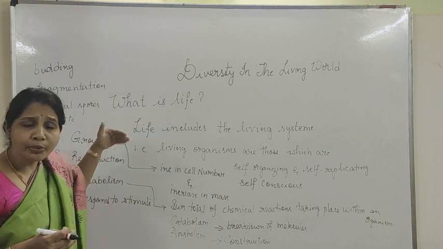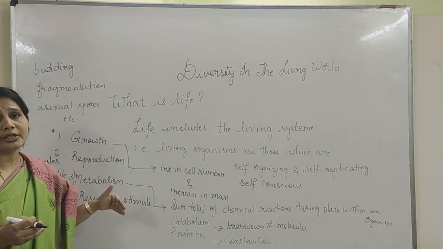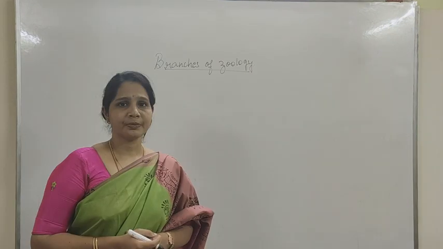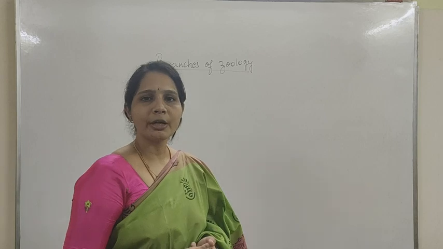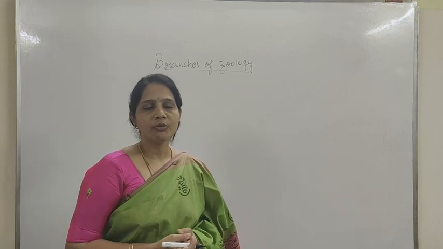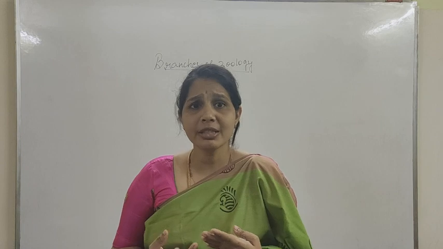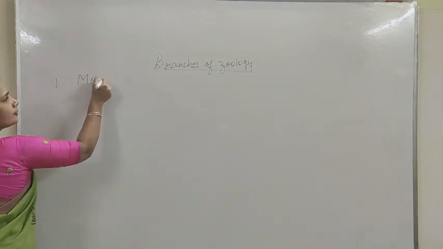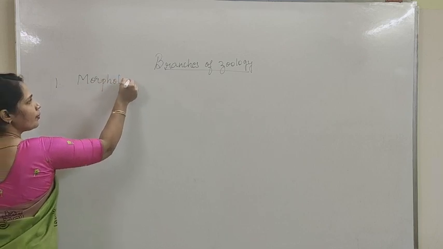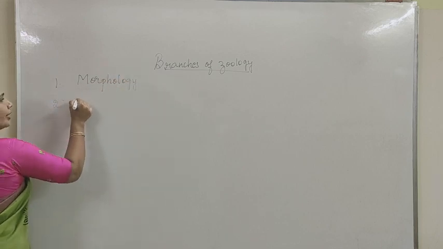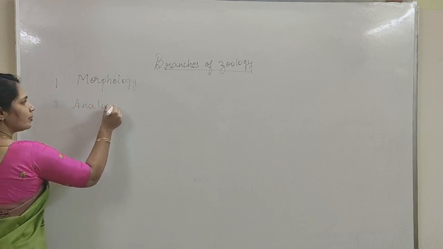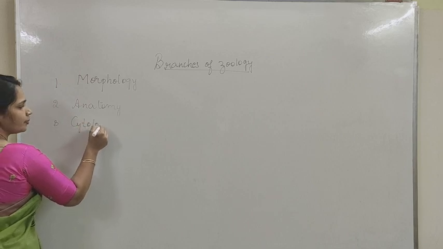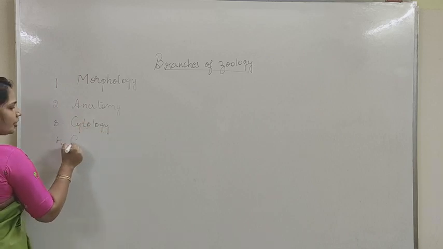And then the different life processes that a living organism undergoes, right? So next we are going to study the different branches of zoology which help to make the study easy, right? First, morphology. Anatomy. Cytology. Genetics.